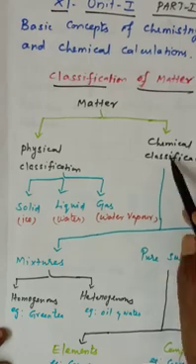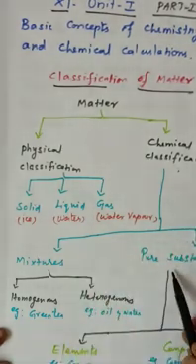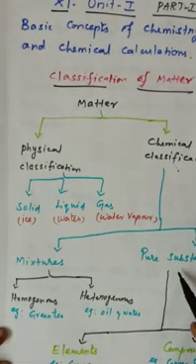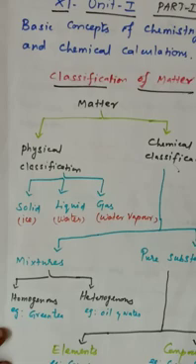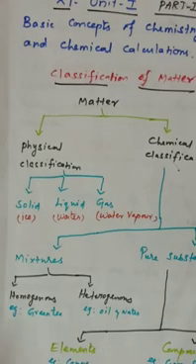And one more thing, the chemical classification also includes pure substances. The pure substances are elements as well as compounds. The element is what? Copper, gold, and so on. And compounds, we can say copper sulfate, ferrous sulfate, and so on. So compounds are where different atoms are combined. Simple elements are copper, iron, nickel, cobalt, and everything. This is the classification of matter.